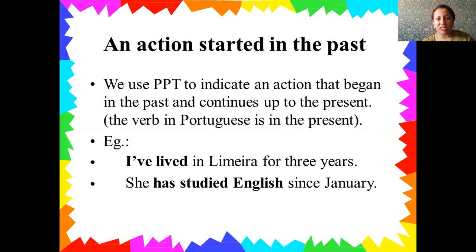And the action started in the past. What does it mean? As I mentioned before, we can't compare with our mother tongue, therefore pay attention. Your action should start in the past and the result should be in the present. Therefore, present perfect needs two tenses: one of them is the past tense and the second is the present tense.